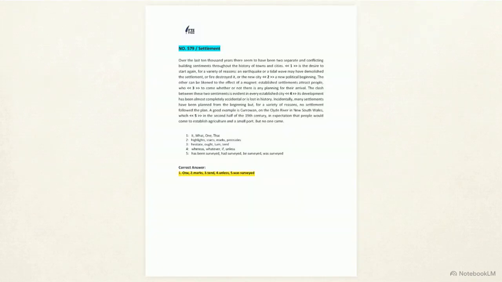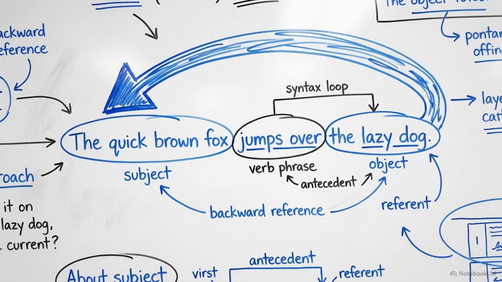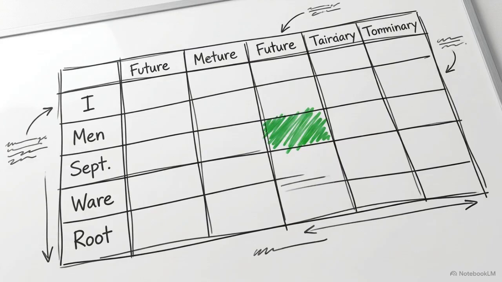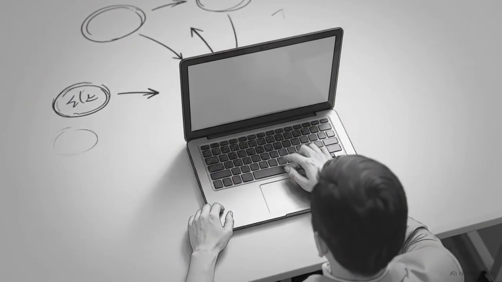We have moved from uncertainty to a perfect score. We achieved this through 3 specific methods: using backward contextual referencing, identifying rigid collocations, and applying tense and voice rules. Apply this analytical framework to your next practice text to remove the guesswork and master the PTE reading section.